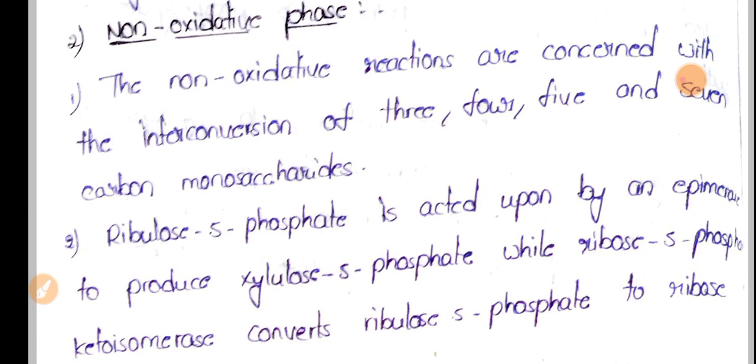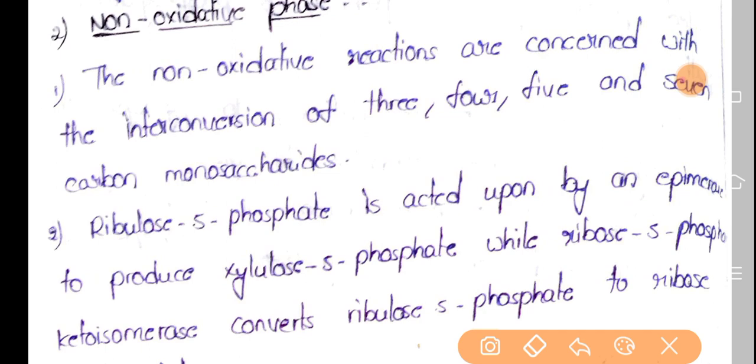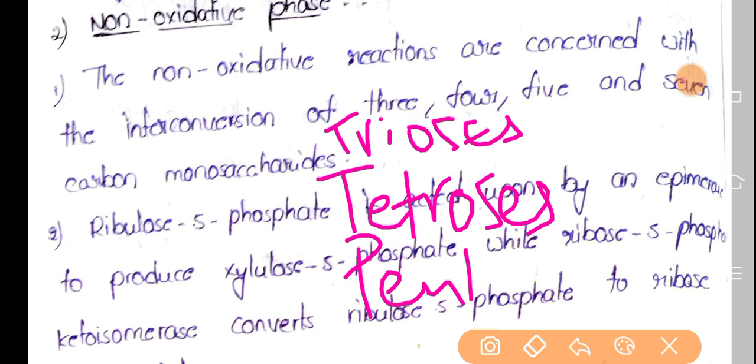So in these non-oxidative reactions, interconversion of 3, 4, 5, 6 and 7 carbon monosaccharides will be seen. So 3 means trioses, 4 means tetroses, 5 means pentoses, and 6 means hexoses.